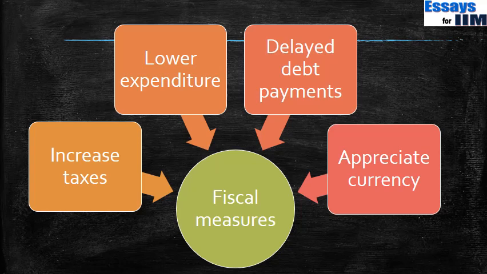First of all, when we said what causes inflation, we said when there is high demand. So why is there demand? People have extra money. So what will it do? It can increase taxes. It can say, okay, I'm increasing the tax rate from 30% to 40%. So effectively people have less money left, so they will not be able to pay that much for the goods and the prices will decrease. So that is the first thing it can do.